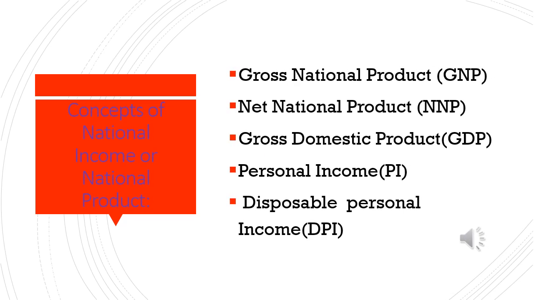Now we will discuss what are the basic concepts of national income. Following are the basic concepts of national income. Gross National Product, GNP. Net National Product, NNP. Gross Domestic Product, GDP. Personal Income, PI. Disposable Personal Income, DPI.